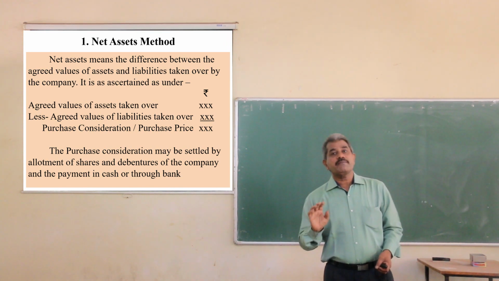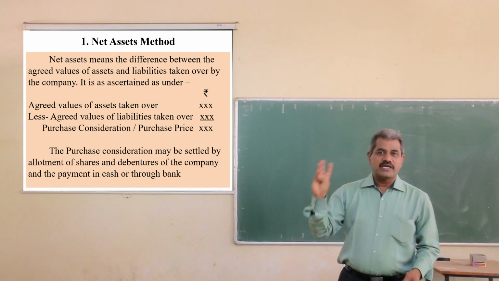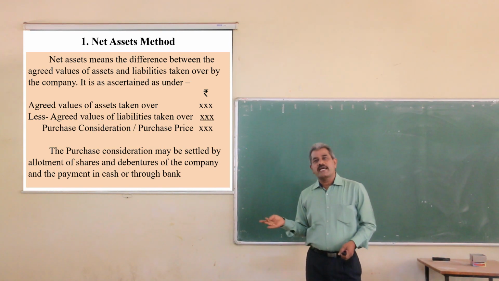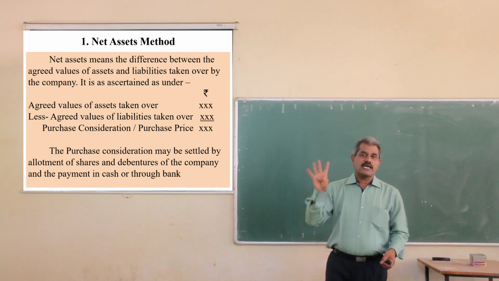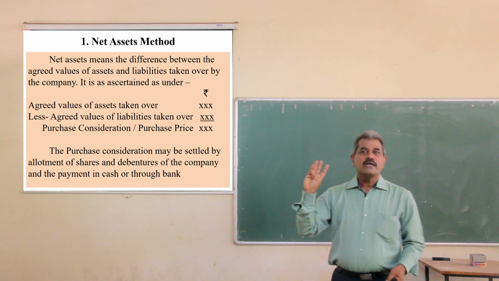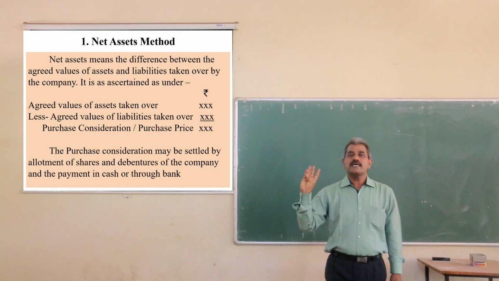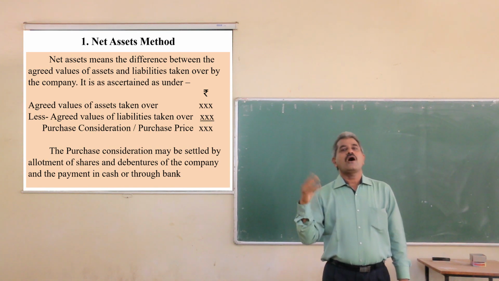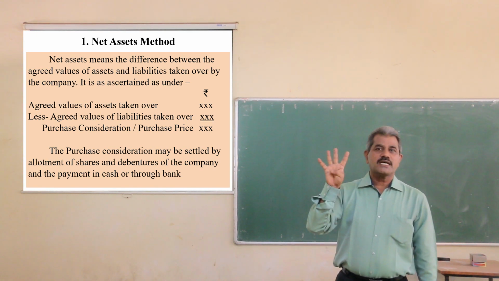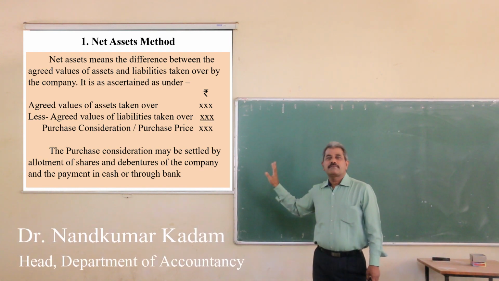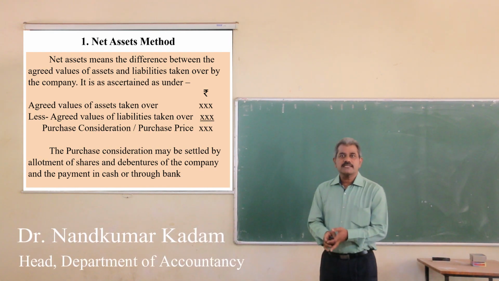Purchase consideration may be settled in the form of shares of the company, debentures of the company, or in cash or through bank. There are four forms of settlement of purchase price. The purchase price may be settled in the form of shares of the company, debentures of the company, or in cash or through bank. These are the four forms in which the purchase price may be settled. Are you clear with this? Next,